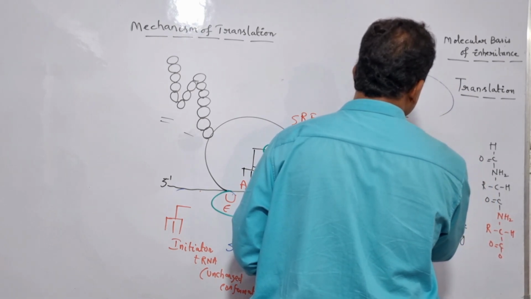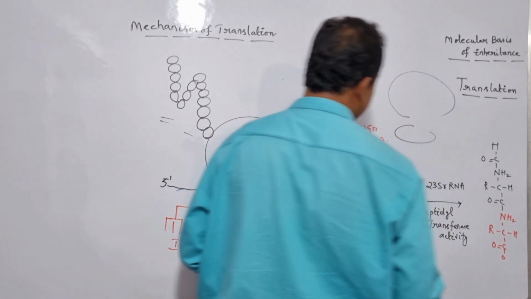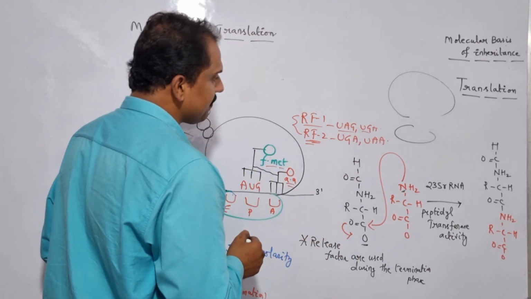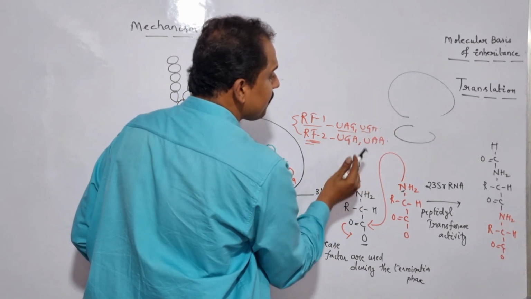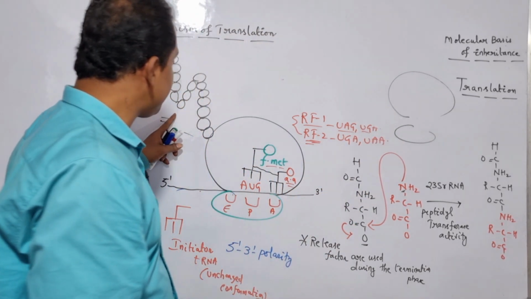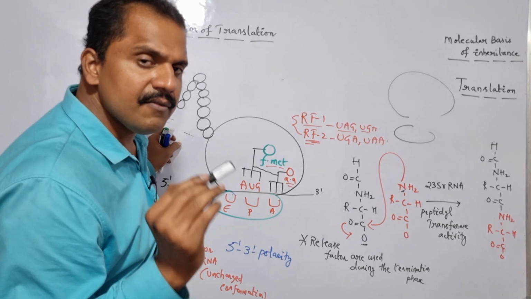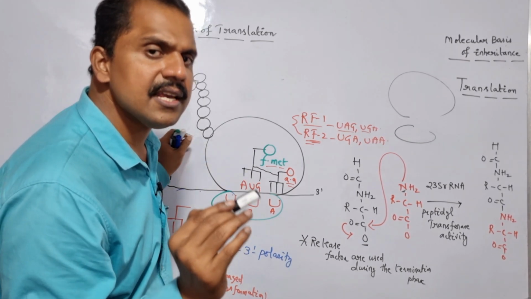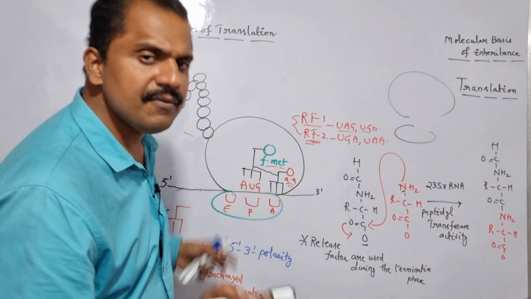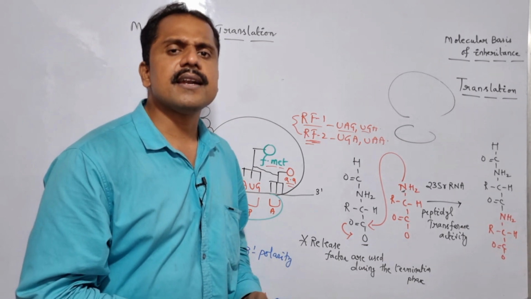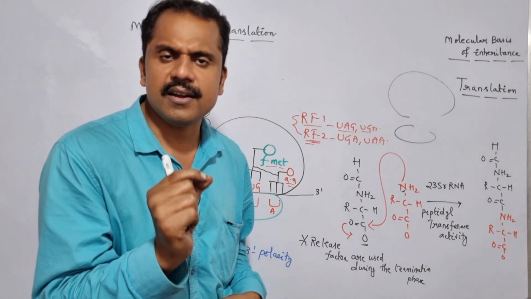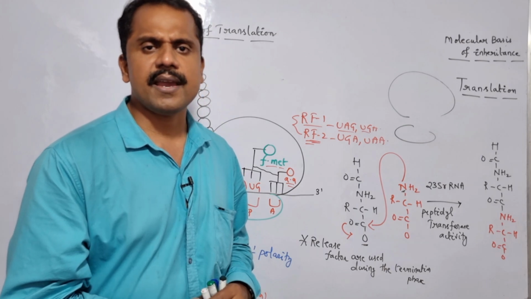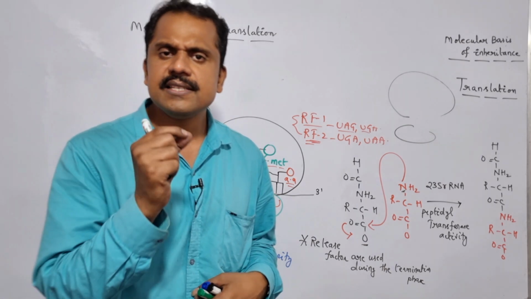So here it is the large subunit, and here it is nothing but what? The small subunit. After the successful recognition of the stop codons or the termination codons, both the ribosomal subunits undergo dissociation, and even the polypeptide chain or protein which has been synthesized during the translation mechanism also dissociates from the ribosomal machinery. So with this, the translation process has successfully been organized in case of prokaryotes. Is it clear? So this is regarding the translation mechanism in prokaryotes.